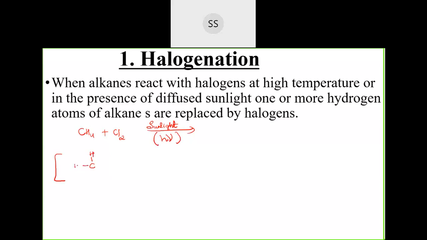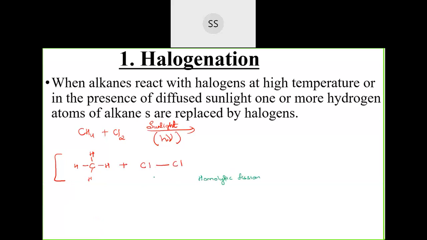So here I'm taking methane, CH4, plus chlorine. Chlorine and chlorine by themselves have a single bond. During the process, in the presence of sunlight, this chlorine molecule undergoes homolytic fission. Okay, they undergo homolytic fission. You know, the homolytic fission is where